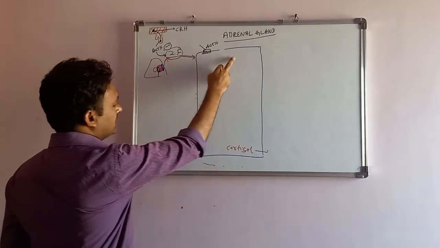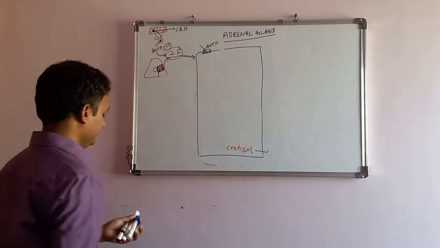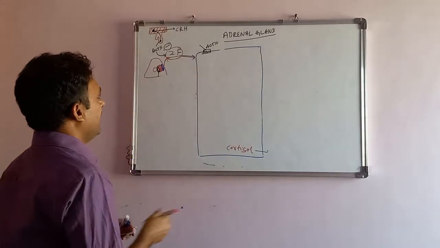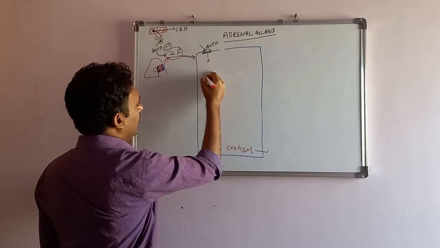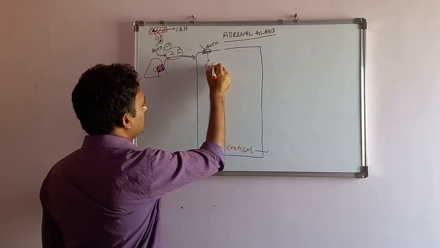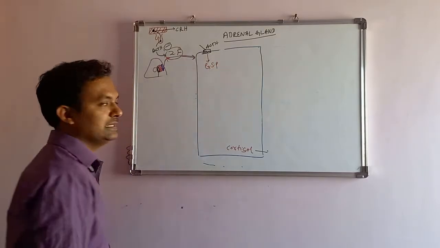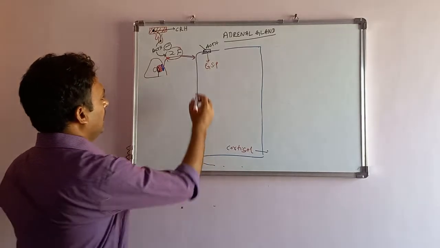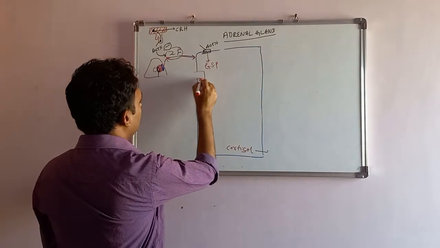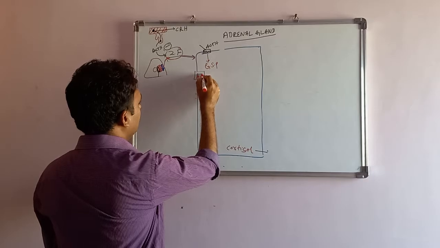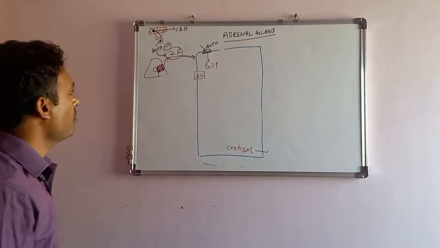ACTH comes and acts on the cell of the zona fasciculata. On the action, it stimulates the production of G-stimulatory protein. The G-stimulatory protein leads to activation of the surface enzyme adenyl cyclase.